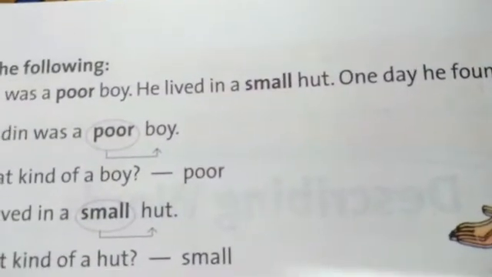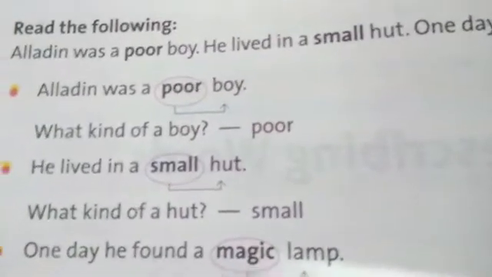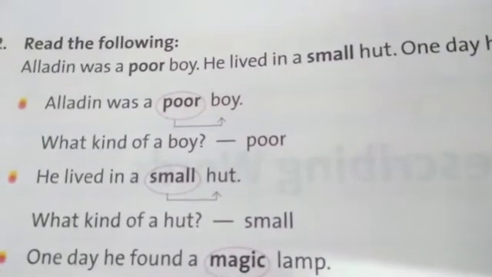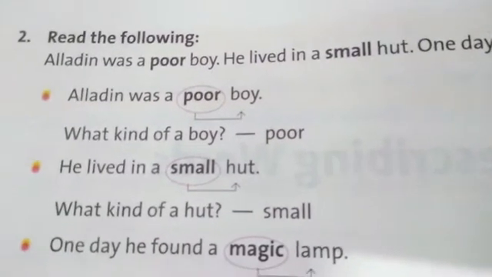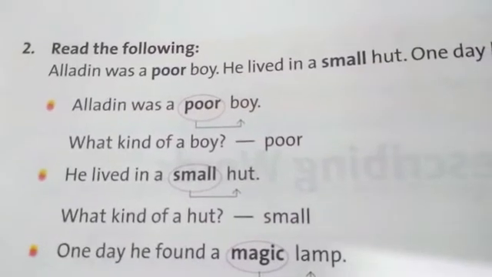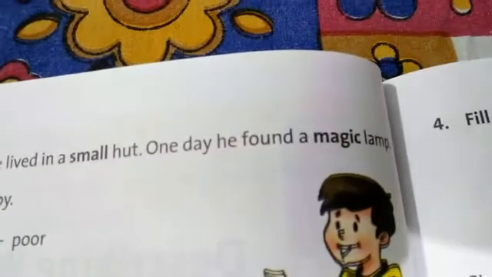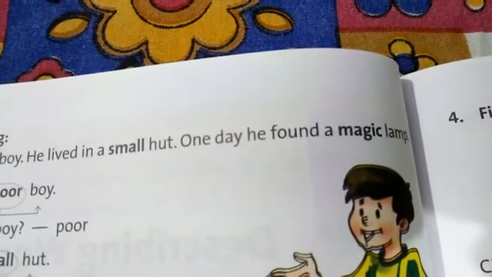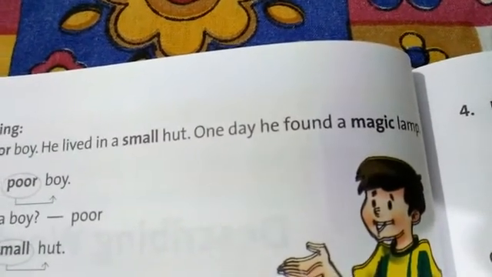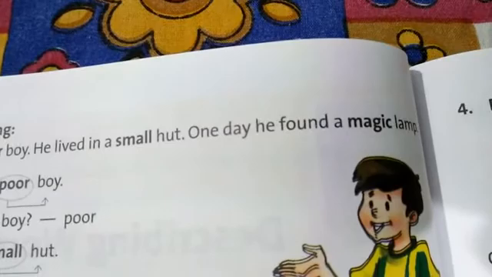He lived in a small hut. In which type of hut did he live? He lived in a small hut. It means hut is a naming word and small is a describing word. Small is describing the hut, what type of hut it is. Then one day he found a magic lamp. What type of lamp did he find? A magic lamp. Means magic is a describing word and lamp is a naming word because magic is describing the word lamp. Okay, children?